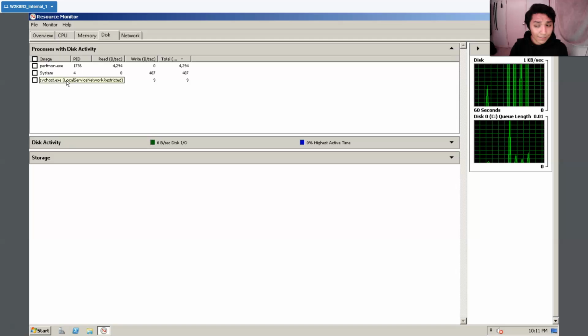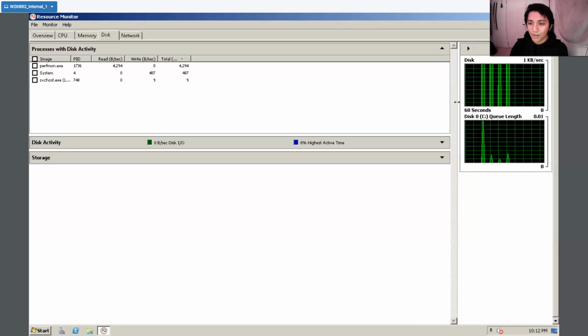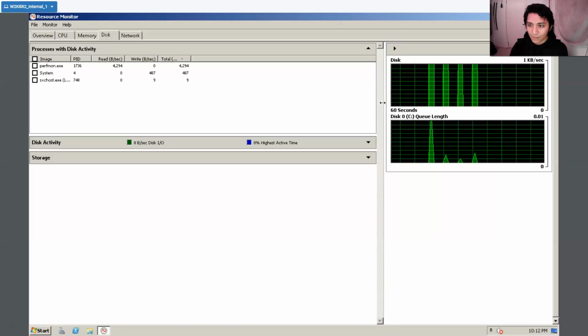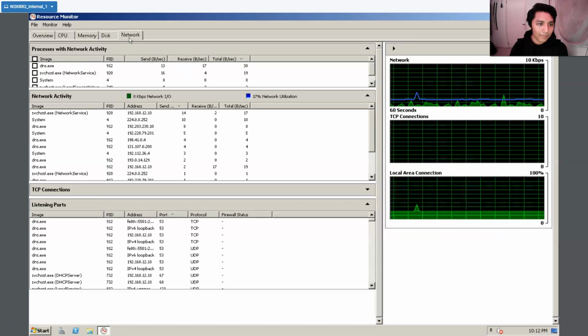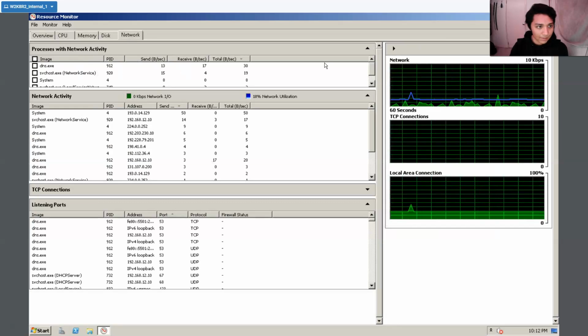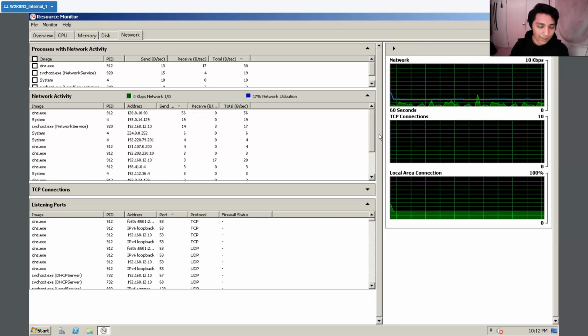There's only 3 processes right now. It's strange. Yeah, there's only 3 processes for disk, but towards the right, it's also showing us a mini graph, a mini visual of how the data looks over time. So we could track a bunch of things with this. We could monitor our network and our computers by using performance resource monitors. It's a great tool that you could use.